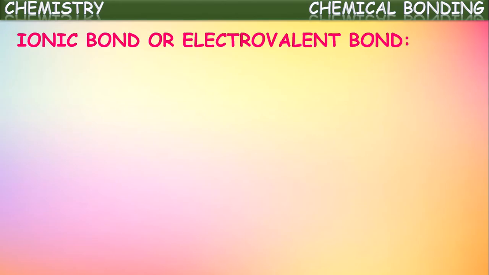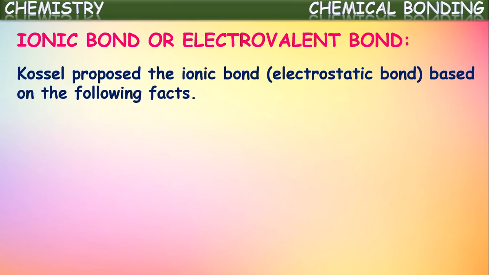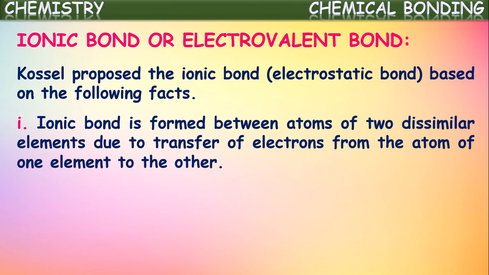This ionic bond is also called electrovalent bond. Kossel proposed the ionic bond based upon the following facts. So the factors based on which the ionic bond was explained by Kossel, let us see here. One of the points is: ionic bond is formed between atoms of two dissimilar elements due to transfer of electrons from the atom of one element to the atom of another element. So this ionic bond is formed because of the transfer of electrons between the atoms.